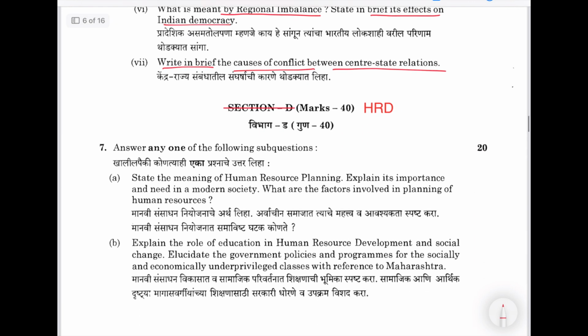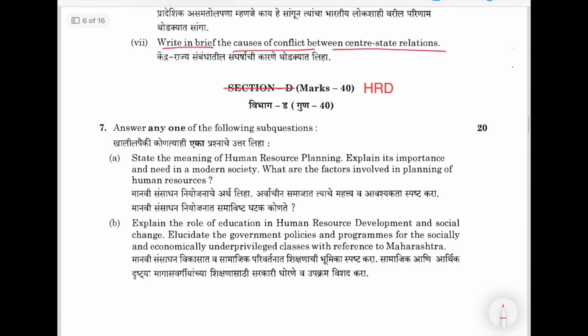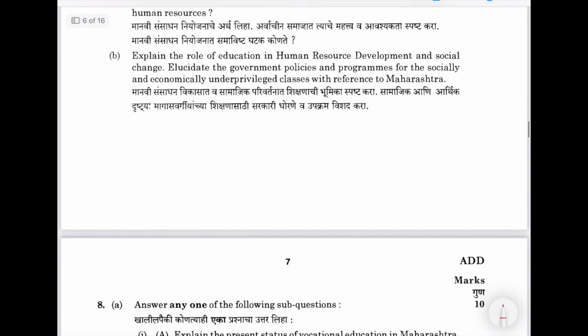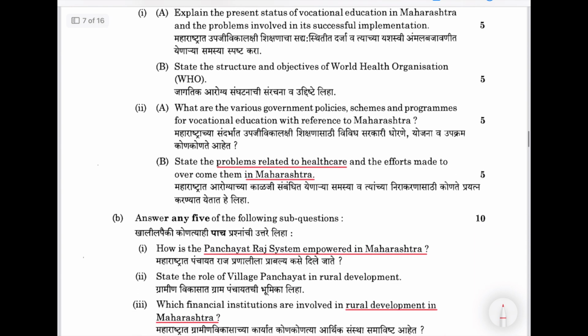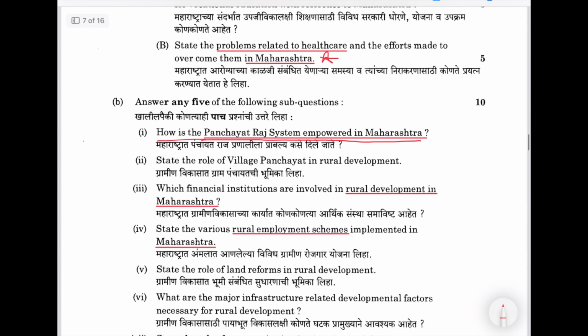Then section D is about HRD. It is of no use in the current pattern, but earlier there was HRD even in the objective pattern. The same syllabus is here, but a few questions I saw can be useful. Problems related to healthcare in Maharashtra. Then, how is Panchayat Raj empowered in Maharashtra?